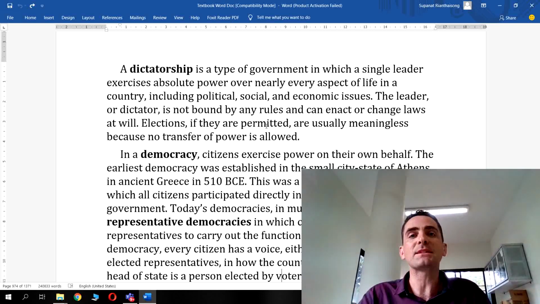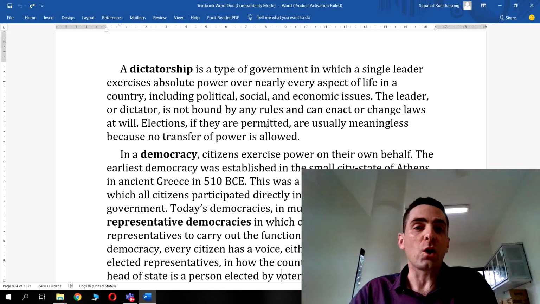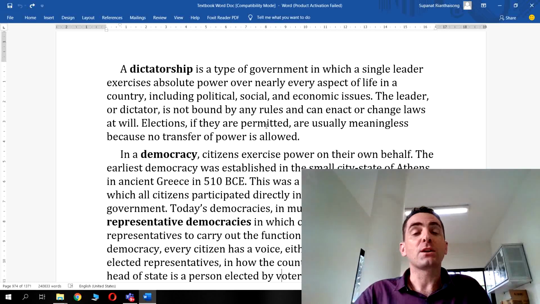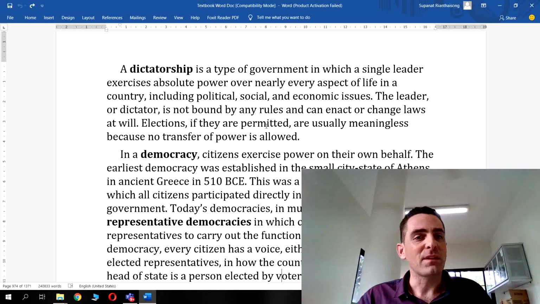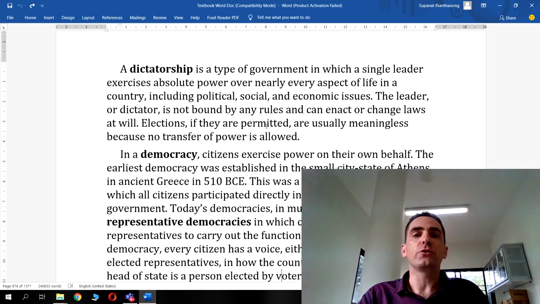Let's see what happens to you in these systems if you try to challenge. A dictatorship is not a system open for dialogue. It's not open for constructive criticism. The dictator himself will say he's right and you have to follow him. If you don't, you've got a problem.